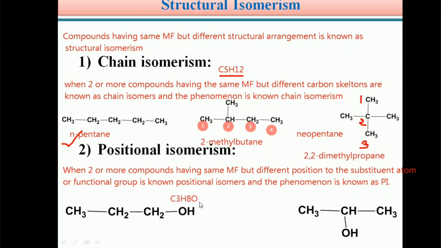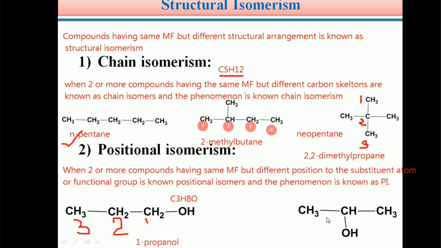C3H8O is the molecular formula of these two compounds. For the first compound, you can give numbering 1, 2, 3. So its name is 1-propanol. Students, the IUPAC name of this compound is propanol, or you can write 1-propanol.